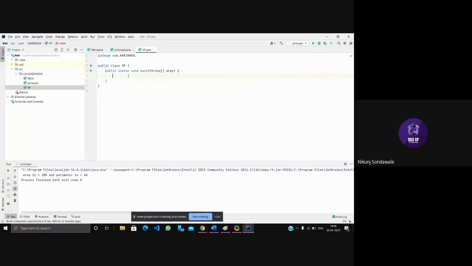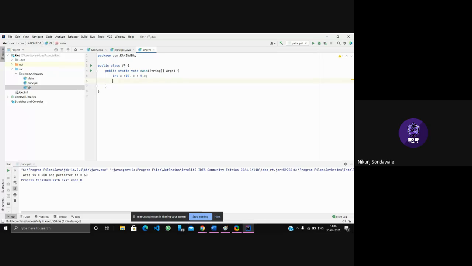Okay, so this is our interface, and here I am introducing one variable, int a equals to 10. Okay, and b equals to, let's say, 5, and an empty variable c.